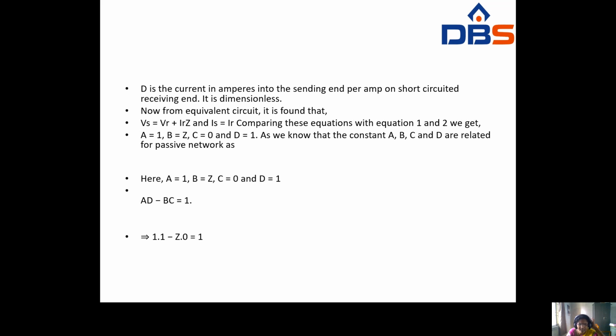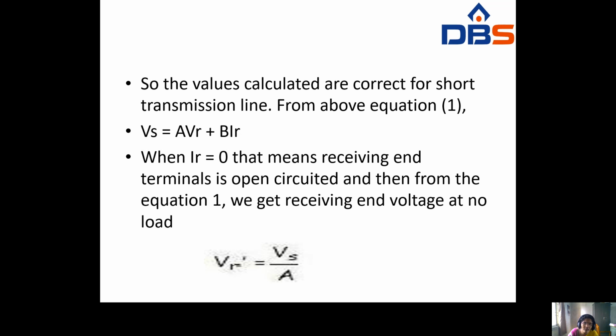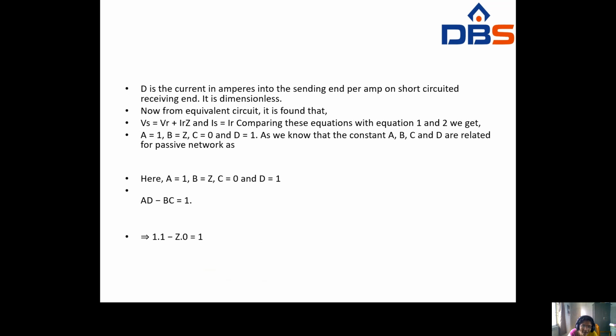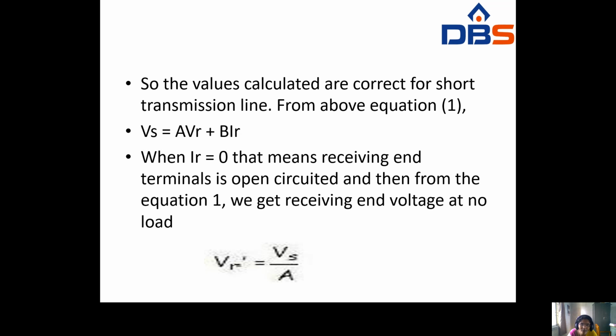A value will be 1, D value will be 1, B value will be Z, C value will be 0. That is equal to 1. So AD minus BC equal to 1. So the values calculated are correct for the short transmission line.